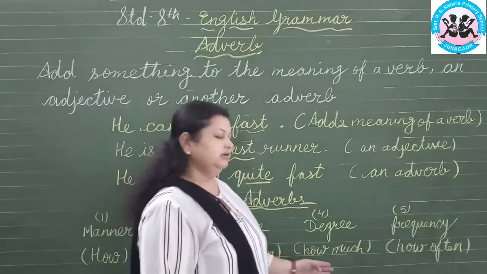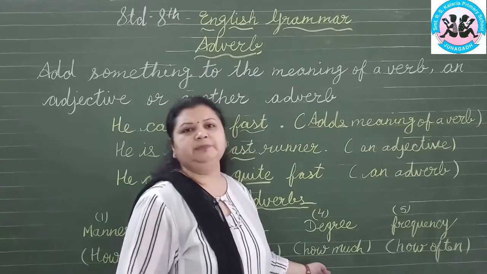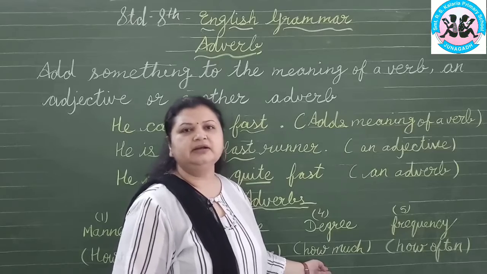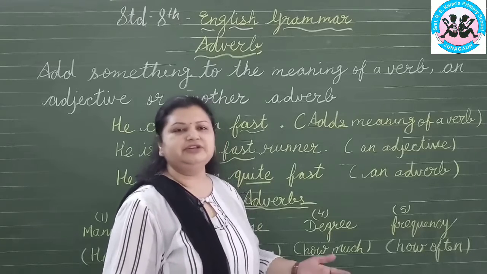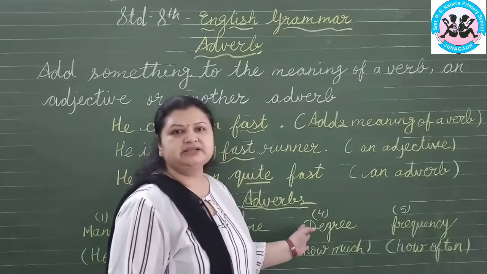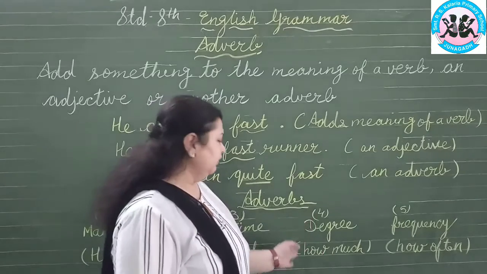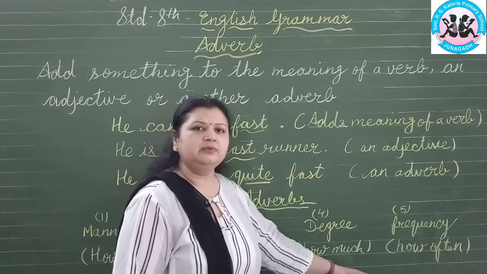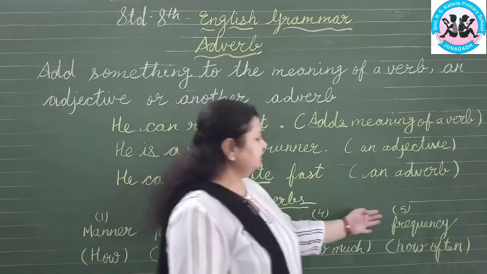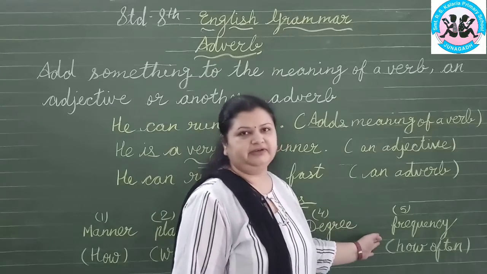Now the degree: how much you completed your work, totally completed or completely. These are the adverbs of degree. So an adverb of degree gives the answer of how much. And the last is the adverb of frequency.